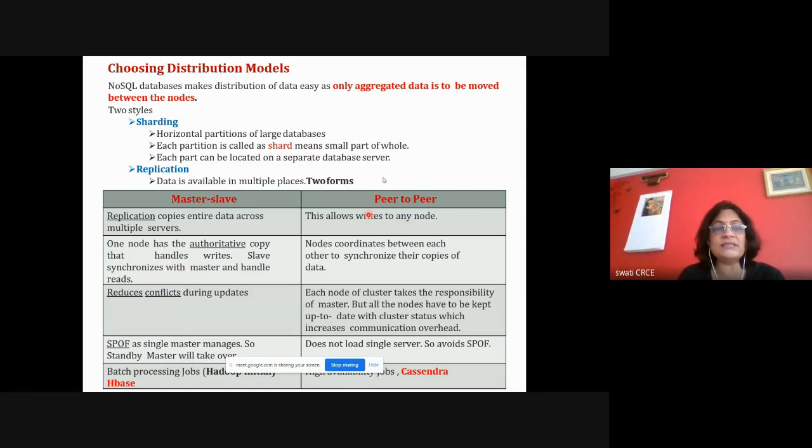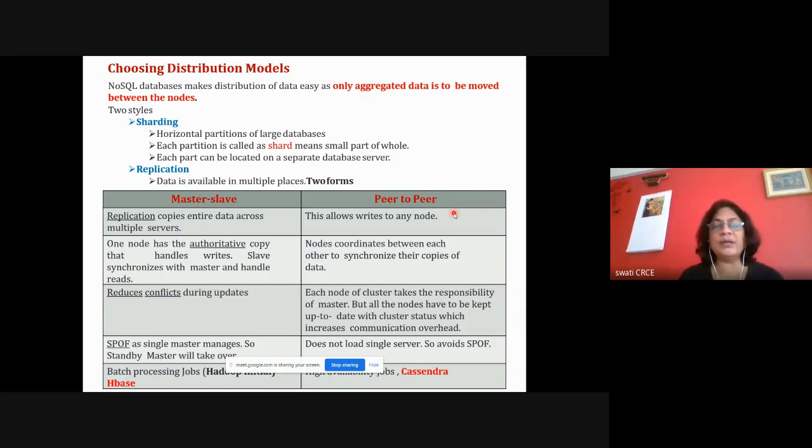Right now, this slide is about replication, how data is replicated. Either it can be master slave or peer to peer. In case of peer to peer, no one is master. All the nodes are in communication with each other. They coordinate with each other, and they know which part is residing on which location, and the data is replicated. So whenever any one node fails, the other nodes come to know because of this communication, and the data will be shifted, or some other machine having another copy of the data will take over the shard, and load balancing is done.